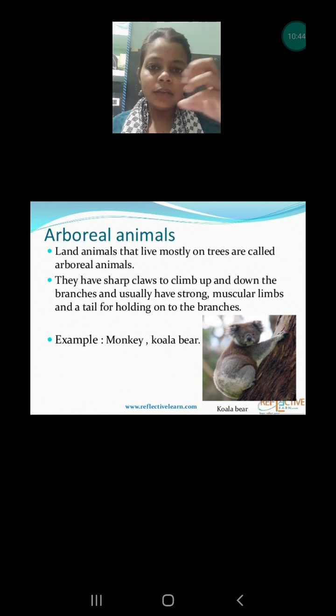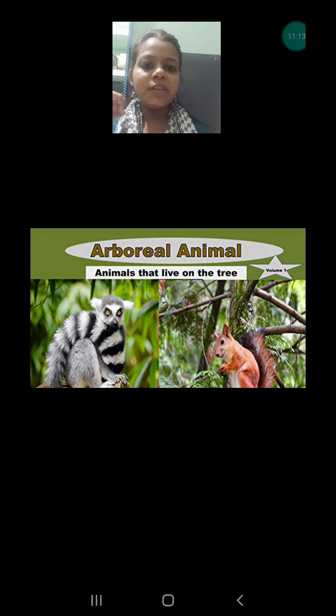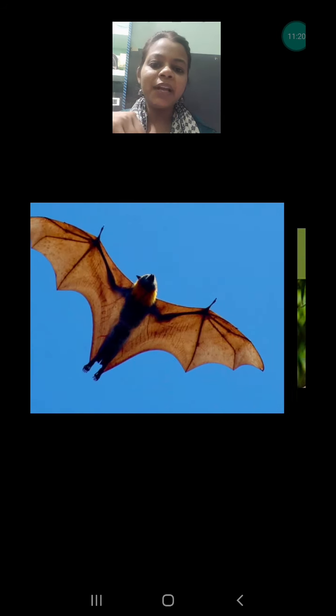For all these things, their limbs, meaning the four limbs, should be strong. We cannot say legs are especially present on the back side, but at the place of hands they also have the same structure. Their four limbs are very strong, back legs are very strong, and their tails are also very strong, because these parts help them to move on the branches. As you can see in the examples, the squirrel and the polar bear sitting on the trees are examples of arboreal animals.